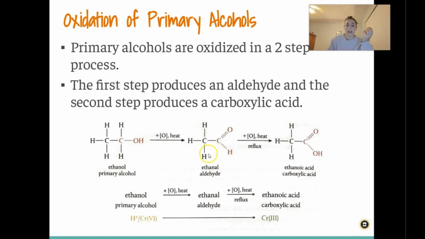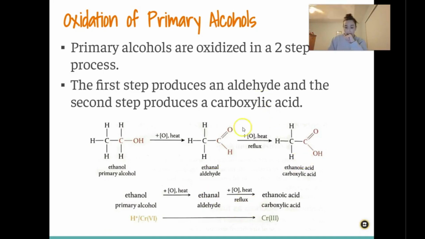And then the second step, if we put it under reflux, which I will talk to you guys about in a minute, if you allow the reaction to continue going, then the aldehyde will then actually form a carboxylic acid. So the end product would be the carboxylic acid. You can stop it in order to get an aldehyde, or you can keep it going to form the carboxylic acid.